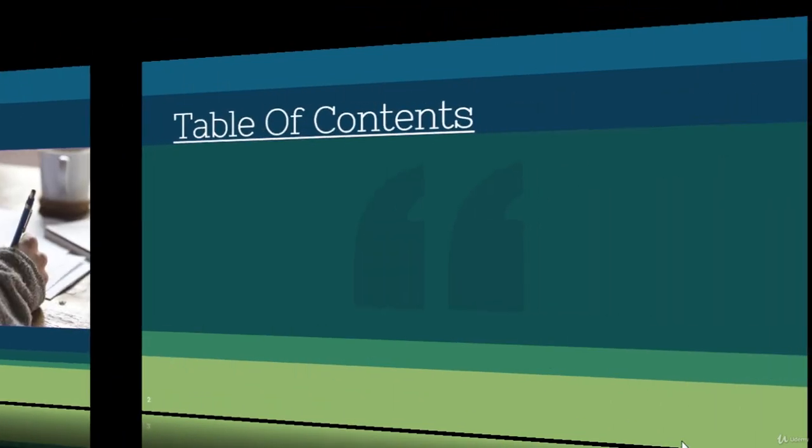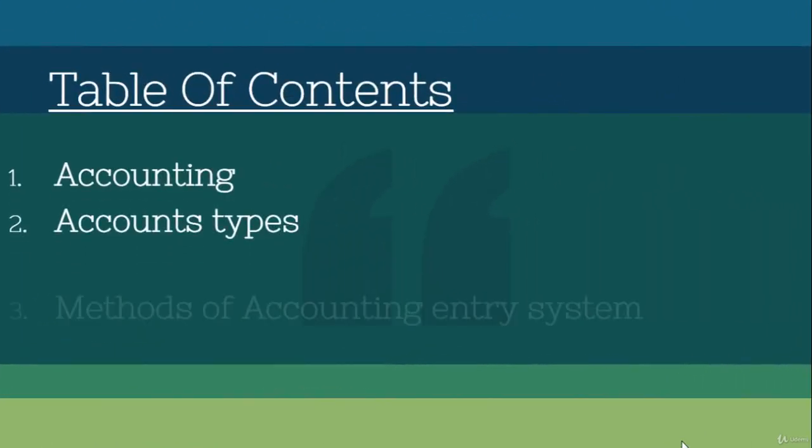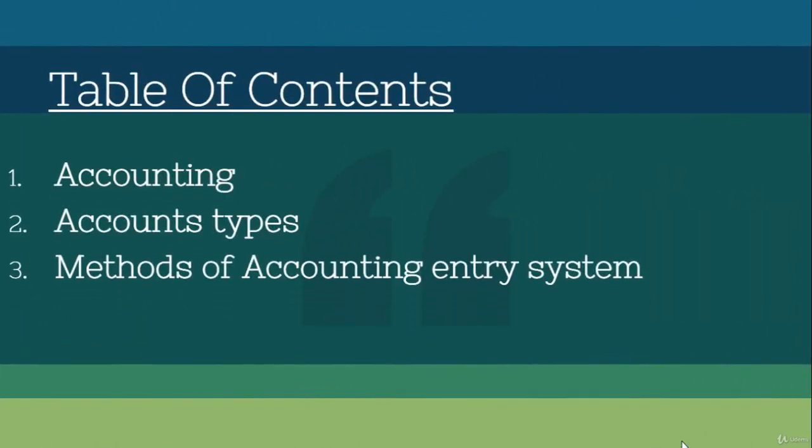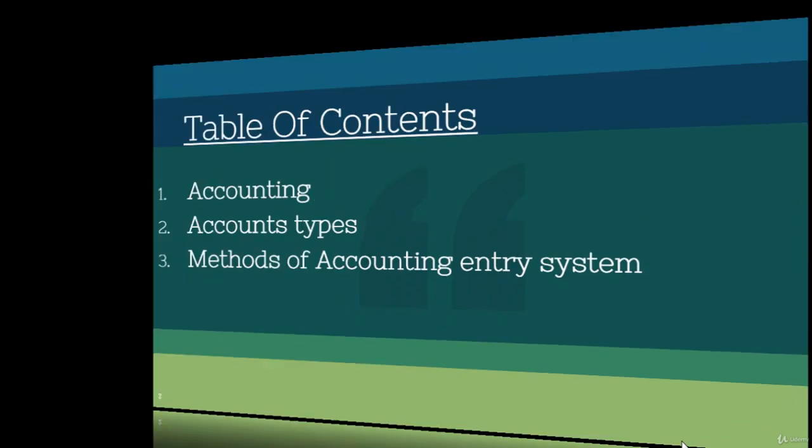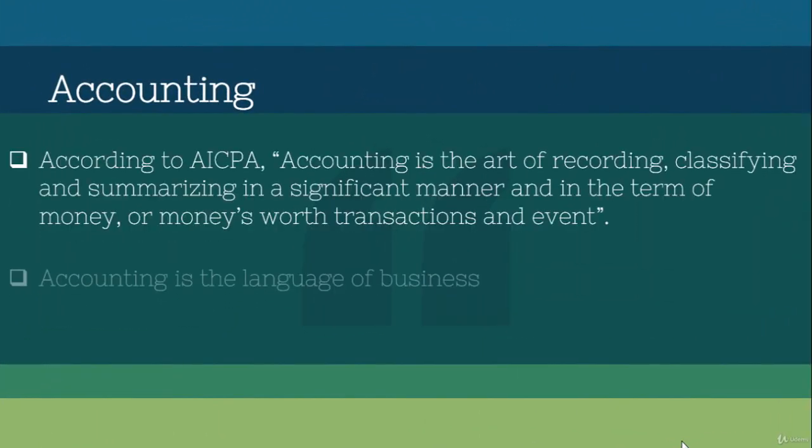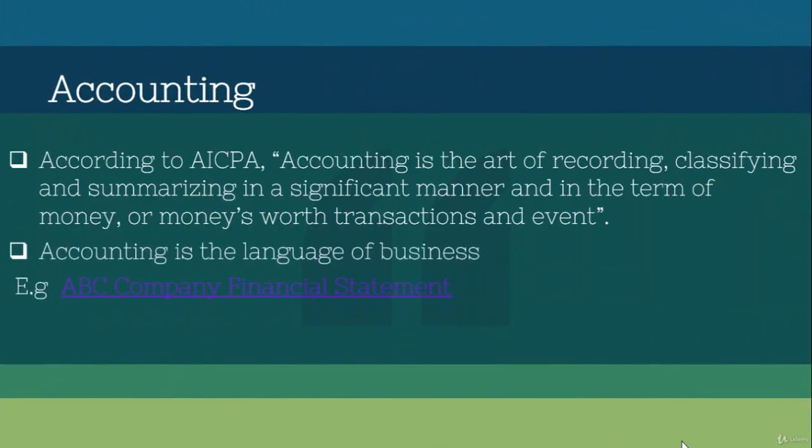So in this section I'm going to cover three important elements. Those are what is accounting, what are the types of accounts, and methods of accounting entry systems. So let's move to the first part of the topic.